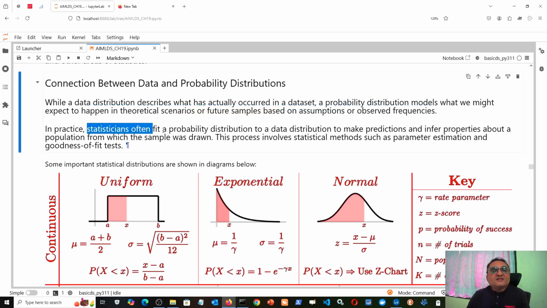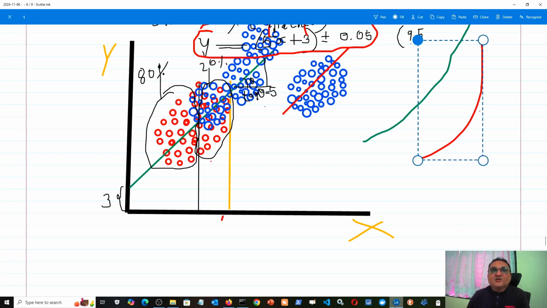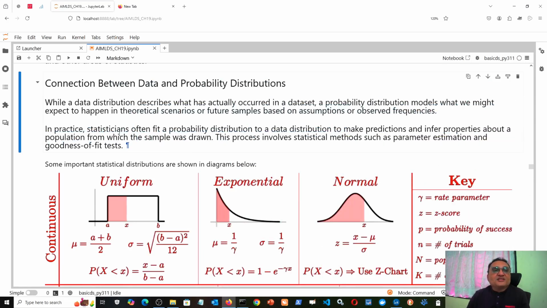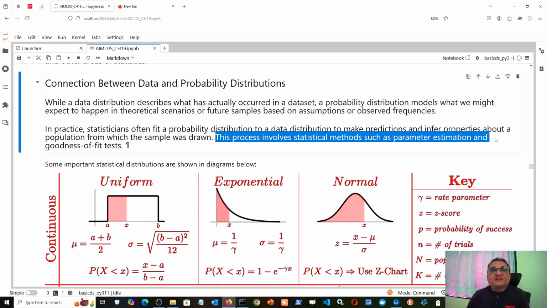And in practice, statisticians often fit a probability distribution to a data distribution. That is what I said here, that we try to fit the blue probability distribution which our model has given to the red data distribution, to make predictions and infer probabilities about a population from which the sample was drawn. So this process involves statistical methods such as parameter estimation and goodness of fit tests.